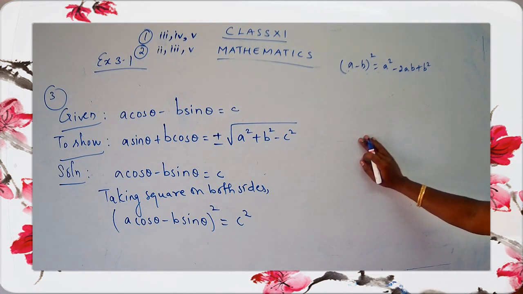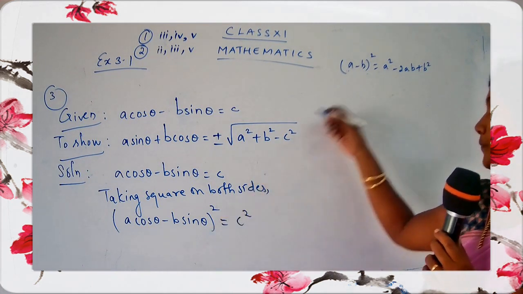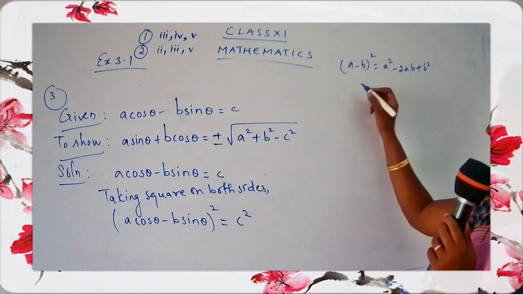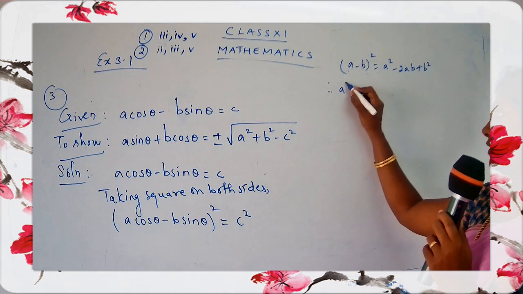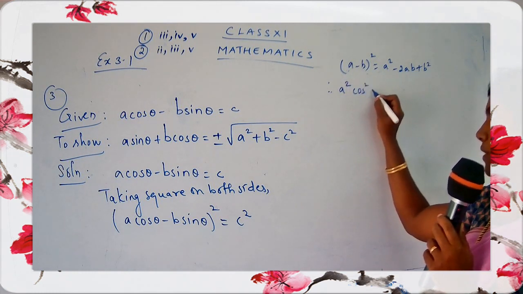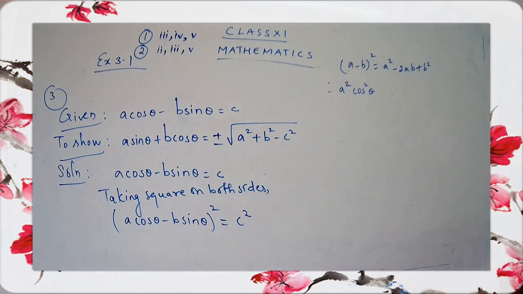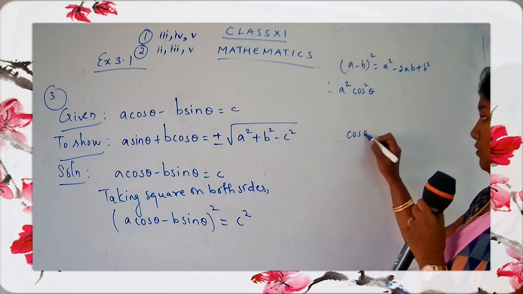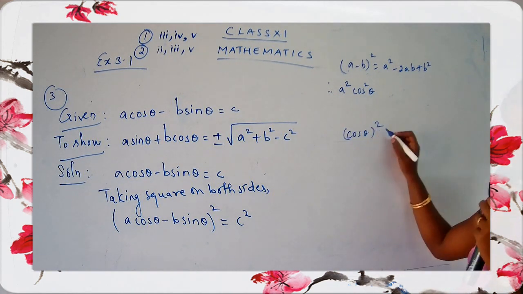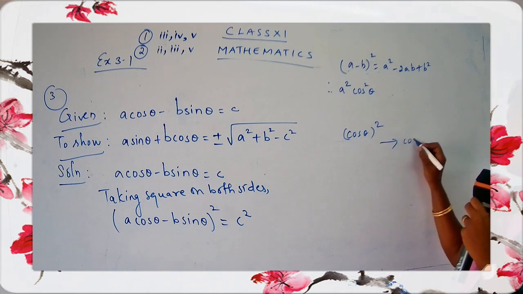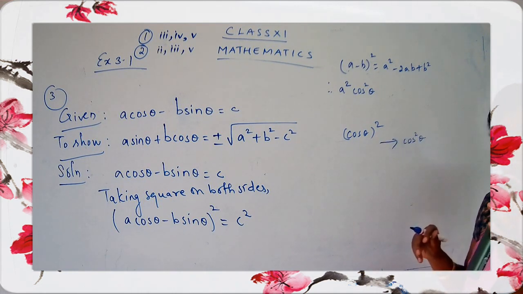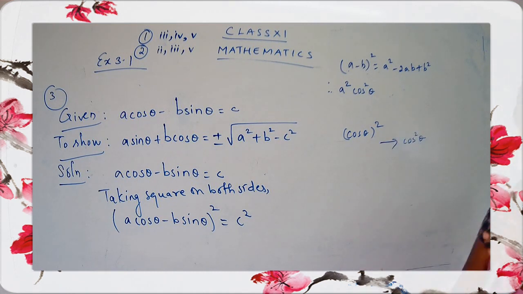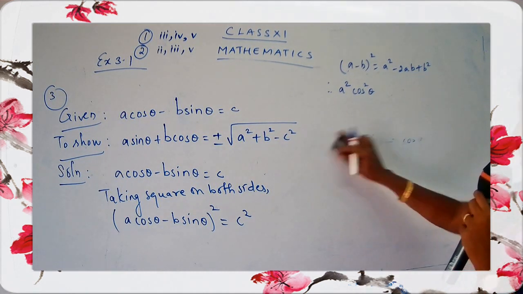Let's apply the identity. So I get here A square. A square means these are the terms, 2 terms separately. So I'll write here A square, therefore A square cos square theta. Are you getting my point, children? How to write the square? Do not write cos theta the whole square. We don't write like this. We have to write it as cos square theta. We have already studied this in our 10th standard. You know how to write the angles. So it's cos square theta.